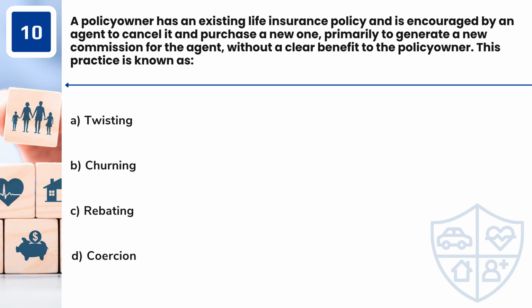Question 10. A policy owner has an existing life insurance policy and is encouraged by an agent to cancel it and purchase a new one, primarily to generate a new commission for the agent, without a clear benefit to the policy owner. This practice is known as A. Twisting, B. Churning, C. Rebating, D. Coercion.